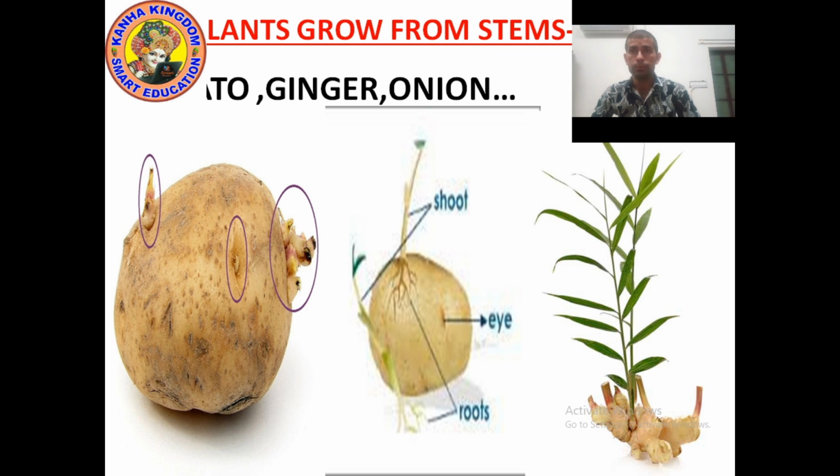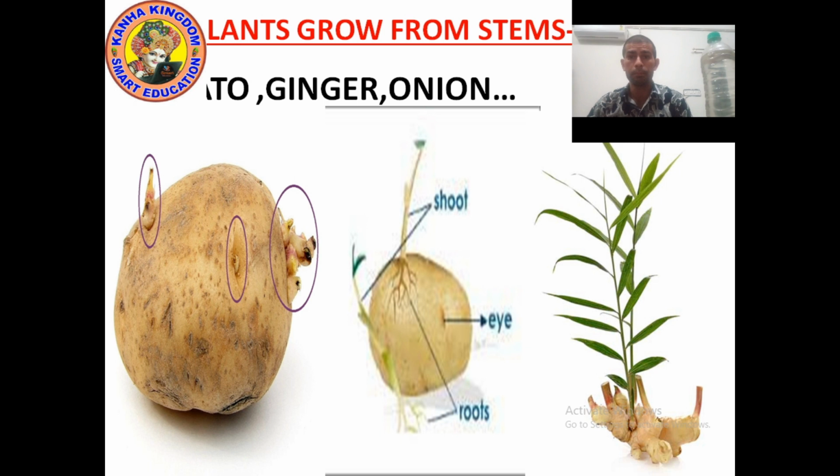Look at the potato, you will see a word that is eye, E-Y-E. So, what is eye? Actually, the potato has a bud called eye.